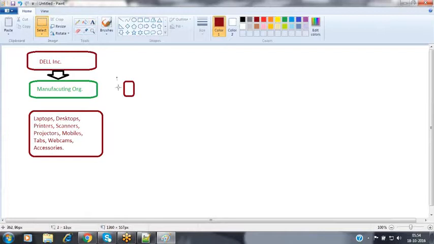So Dell manufactures the various hardware devices and components, and provides them to their customers.